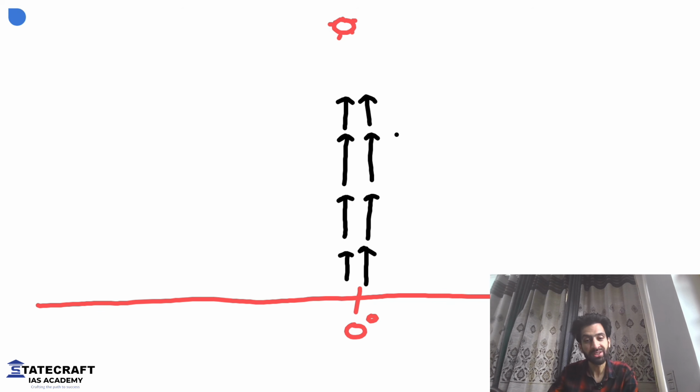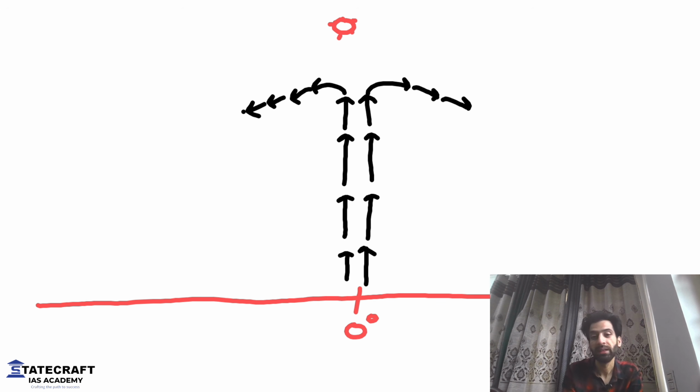So once it reaches the tropopause, it will start to diverge like this. And it will happen on both the sides. What is the meaning of that? In the northern hemisphere and in the southern hemisphere. Listen to me very carefully. This is the northern hemisphere and this is the southern hemisphere. Once the air diverges near the tropopause, it will start to move in both the hemispheres like this and this.